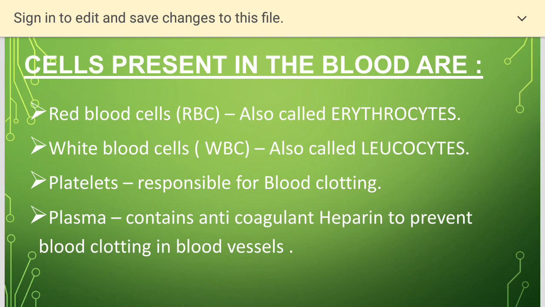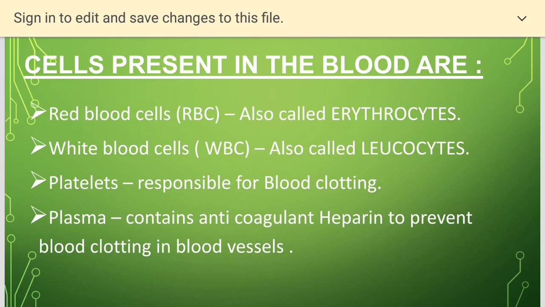Now see, don't get confused. Blood is having so many things: water, vitamins, glucose, amino acids. But what is the blood composed of? Blood is composed of red blood cells, white blood cells, platelets, and plasma.